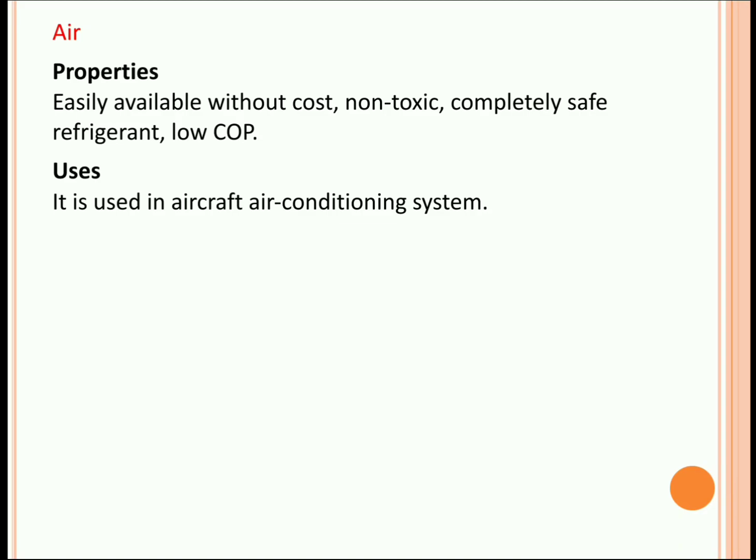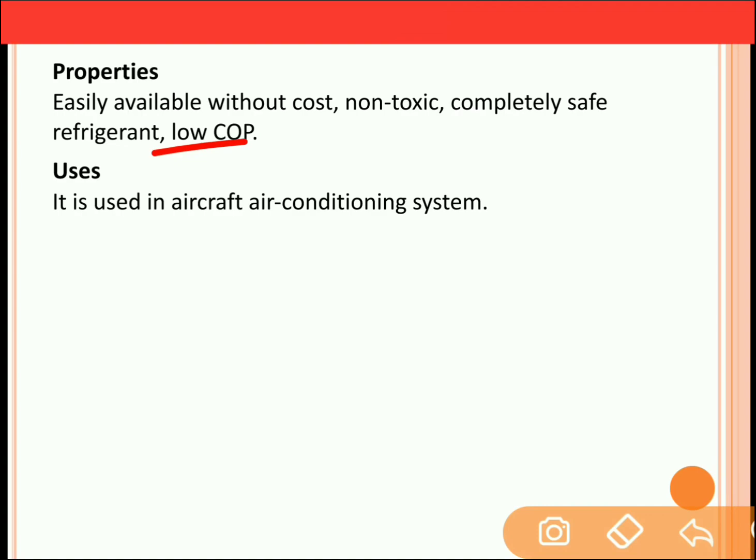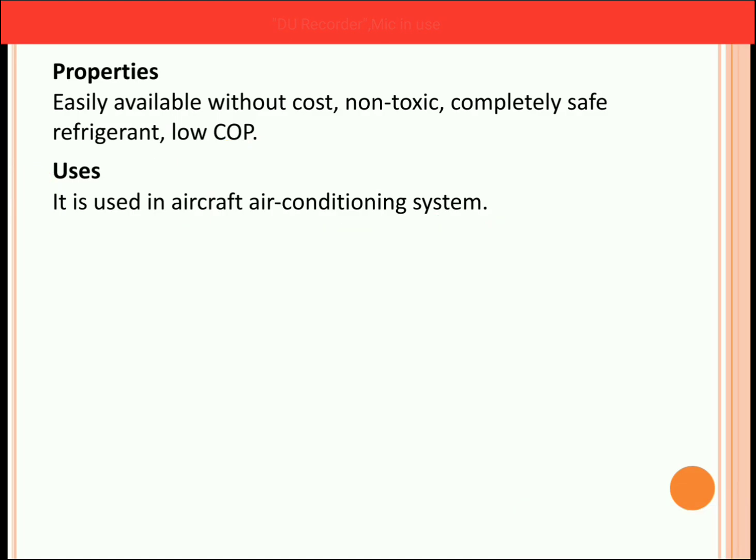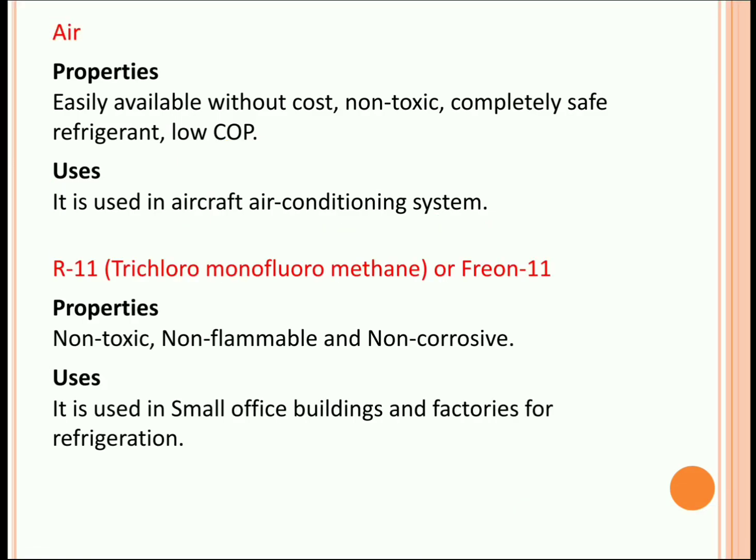Next, air. Air can also be used as a refrigerant. The properties of air: it is easily available without any cost, non-toxic, completely safe, and has a low coefficient of performance. The performance of air as a refrigerant is very low. However, air being less dense as compared to other refrigerants, it is used in aircraft air conditioning systems because the density of air is very low as compared to other refrigerants.